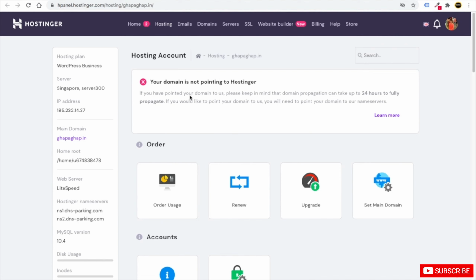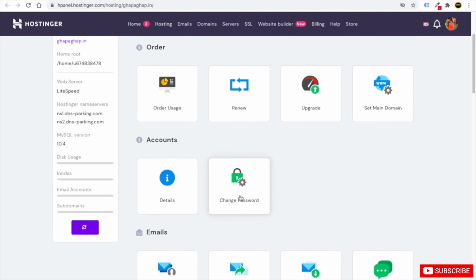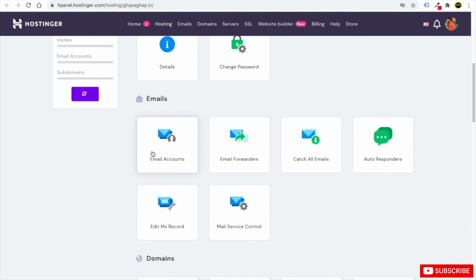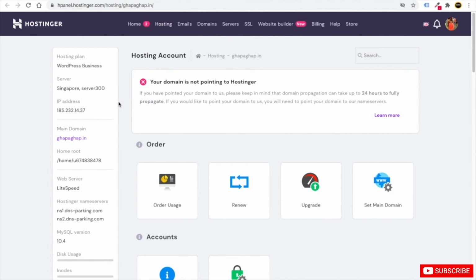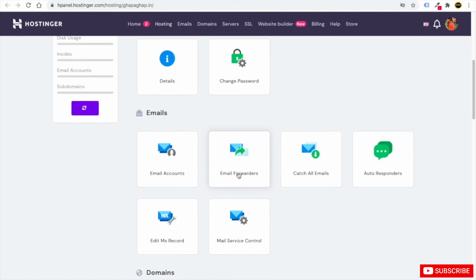Now here you can see all the things. Whatever renewal you want to do, you can do it from here. You can set the main domain, upgrade your plan, set up your accounts, change your password, and create email accounts from here. For example, if your domain name is right now khapaghub.com, you can put support@khapaghub.com, or .in, whatever your domain name is.